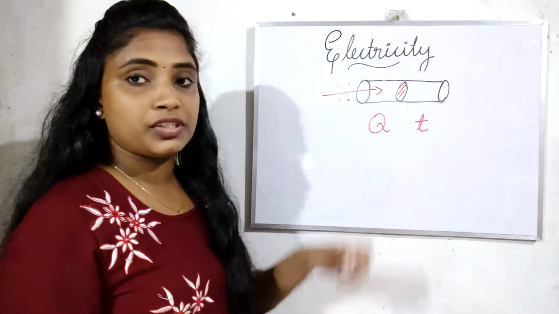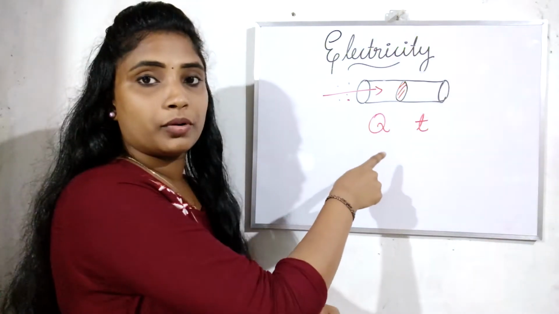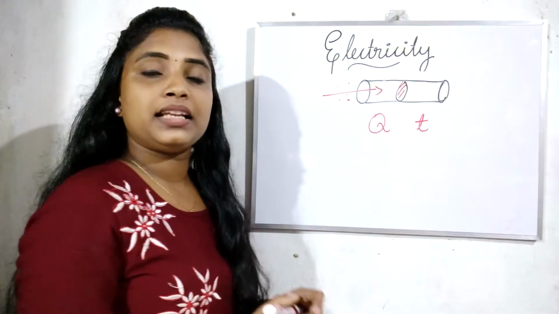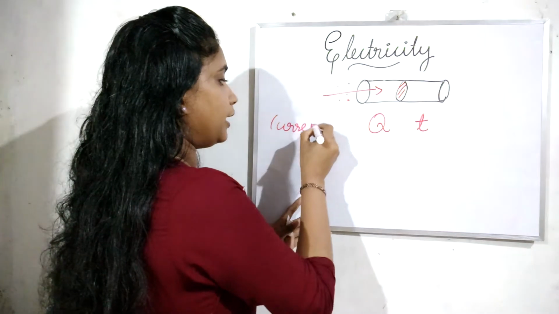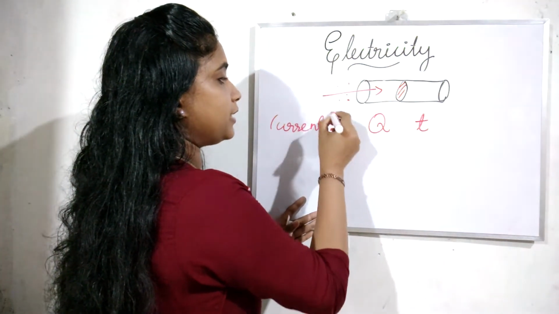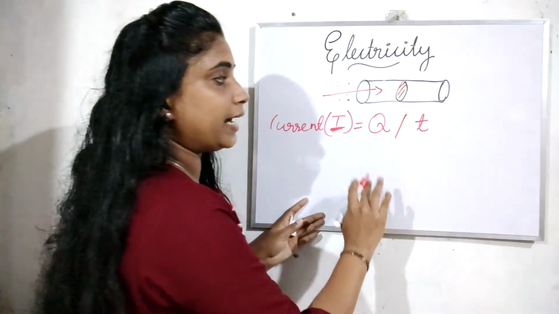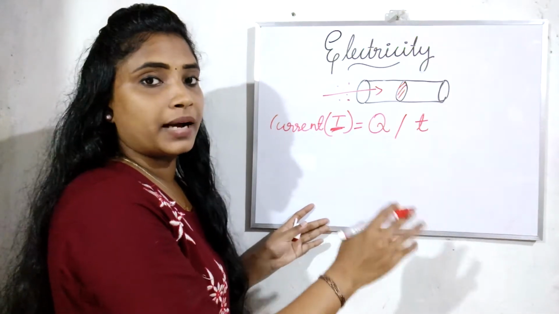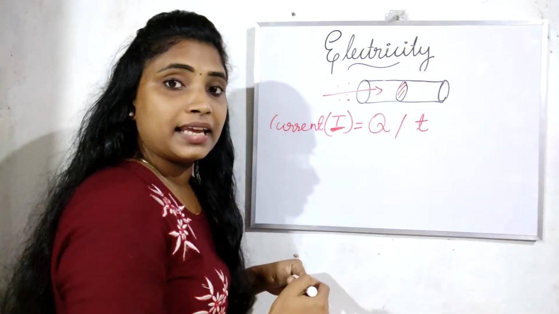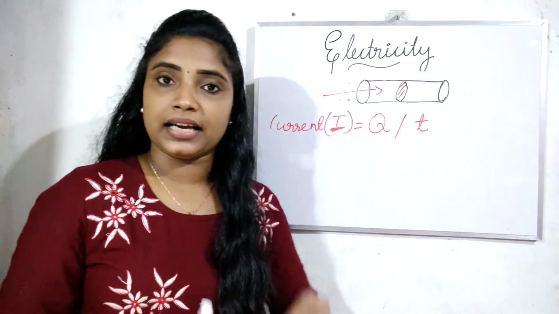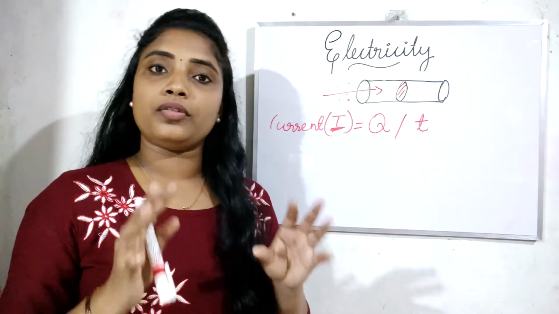Q is the amount of charge passing through the cross-sectional area, and T is the time taken for Q amount of charge to pass through it. Then the electric current is defined and represented by the letter I. Current is given as I is equal to Q by T. Simply, it is the amount of charge passing through a cross-sectional area in a time T. Or we can say that electric current is the rate of flow of charges.